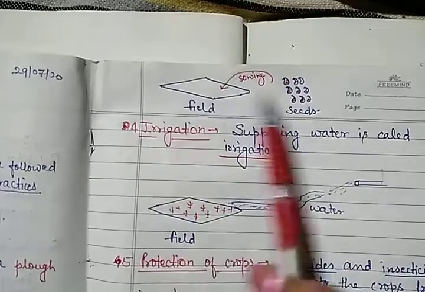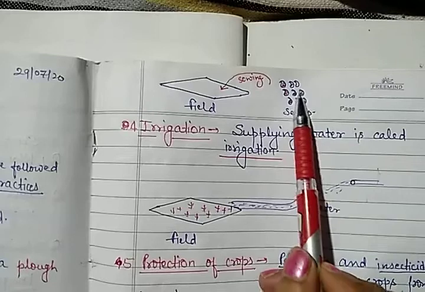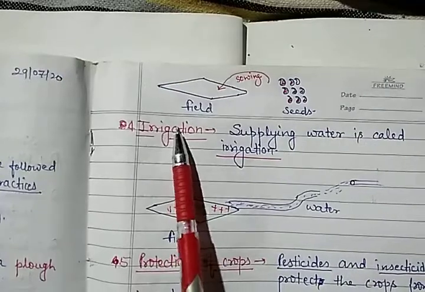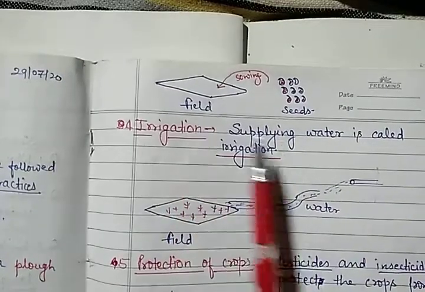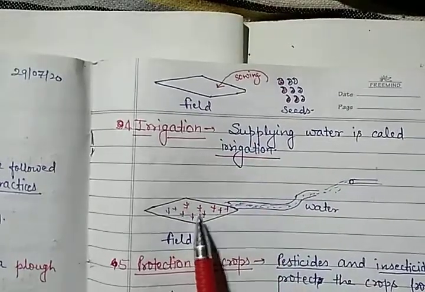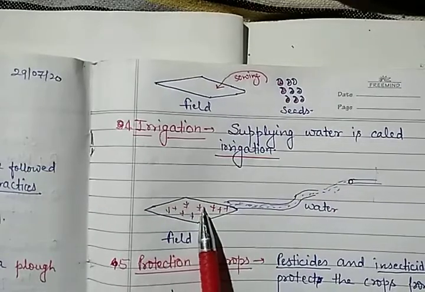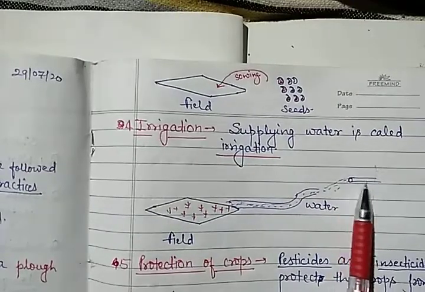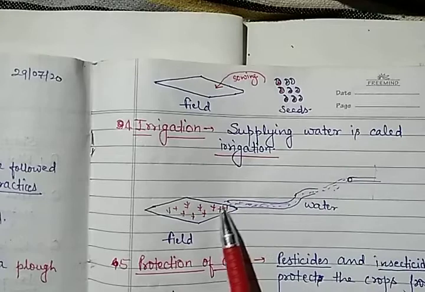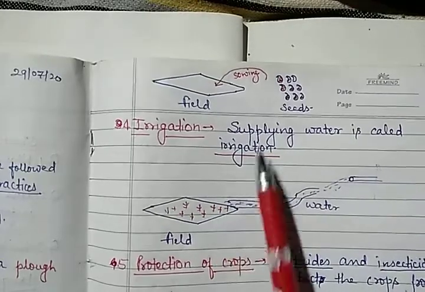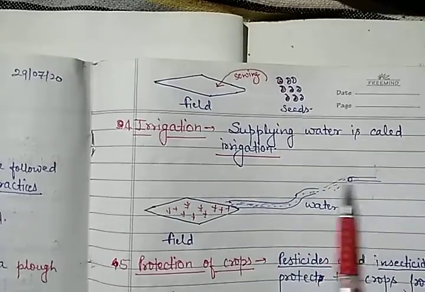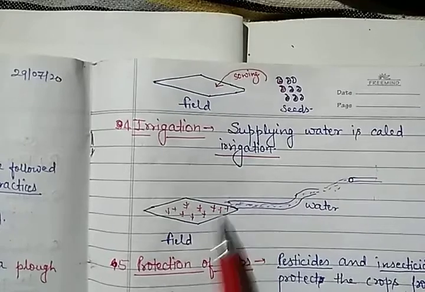So this is a field and these are the seeds. The farmer is going to sow the seed here for the sowing process. Next step, the fourth step, is irrigation. So what is irrigation? Supplying water is called irrigation. Now after sowing the seed in this field, the plant has grown. So there is a source of water, and with the help of this source, the water is going to be supplied here in this field. This process of supplying water to our field is known as irrigation.